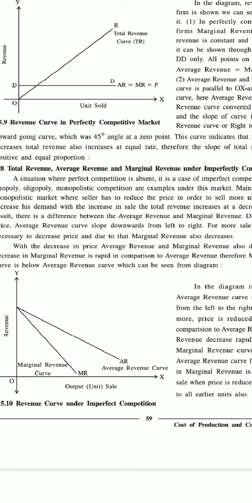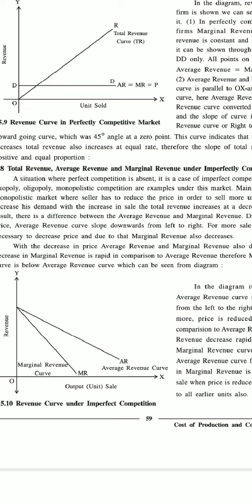While reducing, there is more reduction in the marginal revenue curve, and therefore in the diagram the marginal revenue curve falls below the average revenue, showing that when they both start decreasing, the decrease is more rapid in the marginal revenue compared to the average revenue.